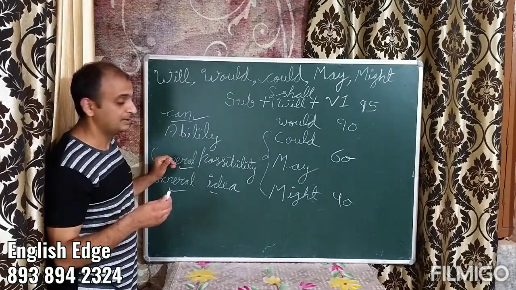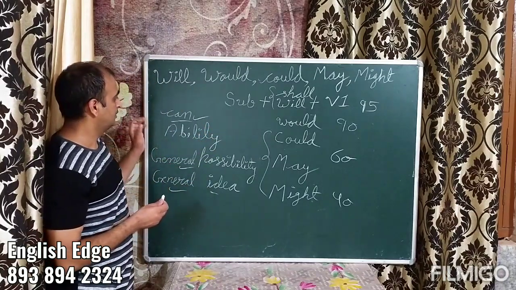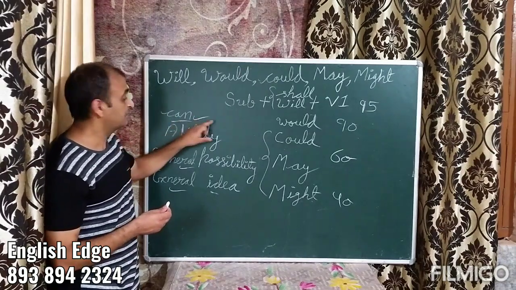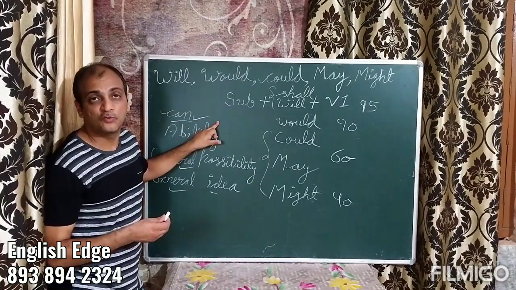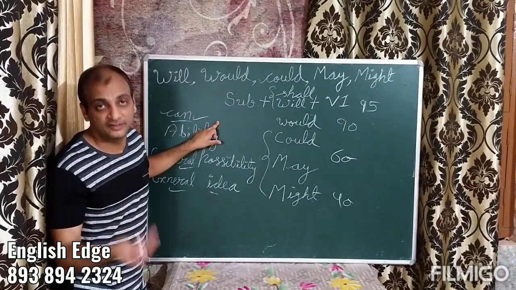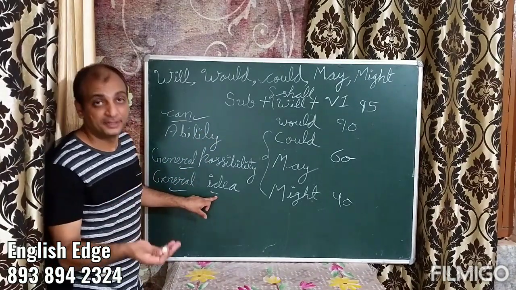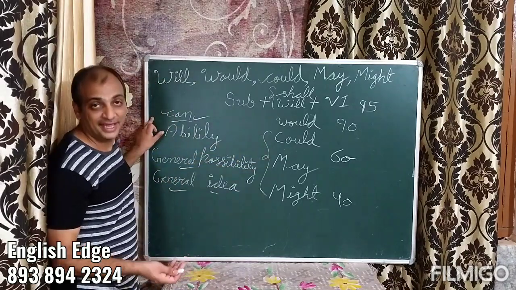Let's take another example. If I say tea juices can spill over. Tea juices can spill over, so we ought to be careful. We have to be careful. It's a general idea. However, if I'm very particular about it, then I am supposed to use could, may, might instead of can.